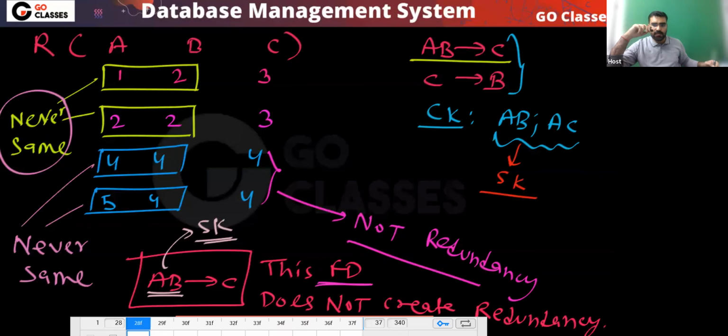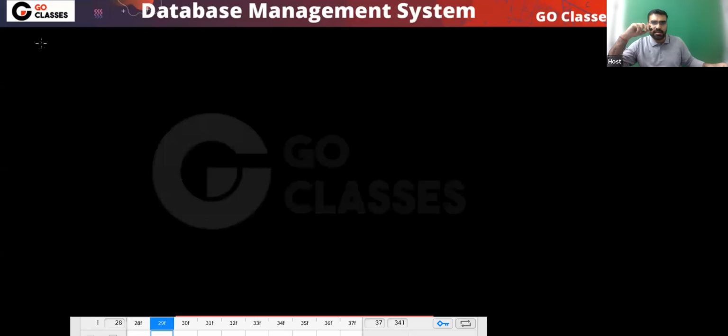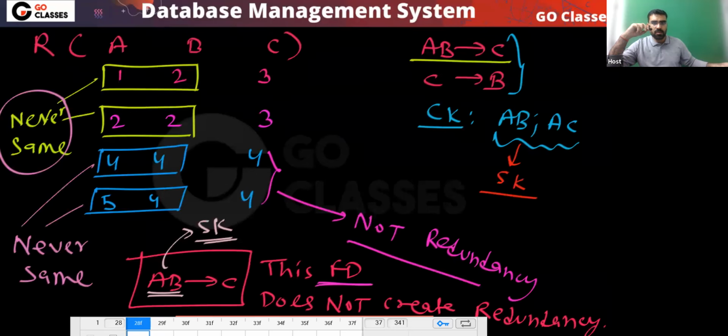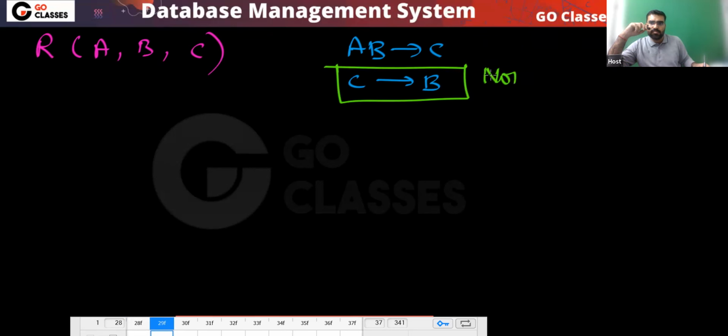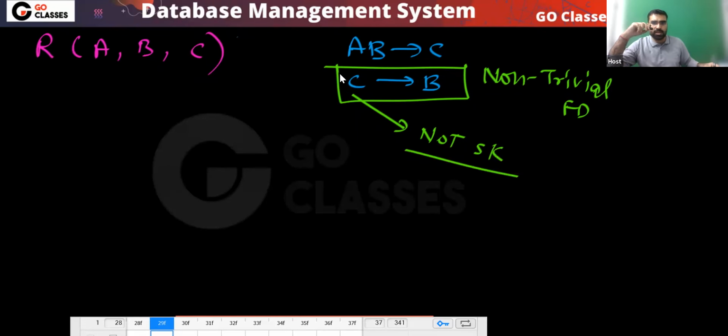What about the second FD, that is C determining B? Consider this FD, now you already know AB determining C, C determining B. Here you can notice that this is a non-trivial FD, correct? And LHS is not a super key. So if LHS is not super key, what will happen here?